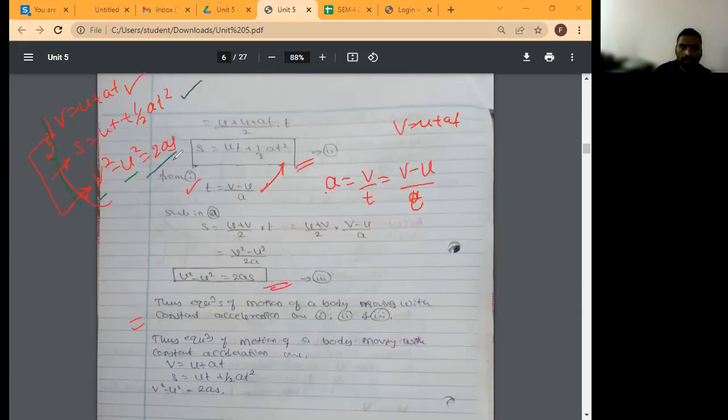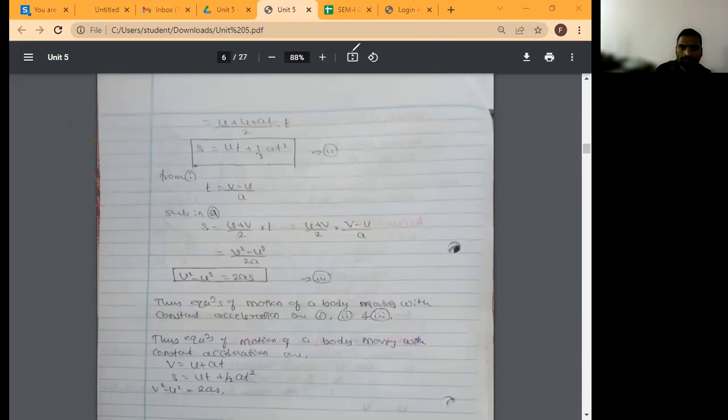Okay. आप लिखिए, तीनों equations लिखो आपका notebook में. Write down these three equations. Equations of uniform motion.